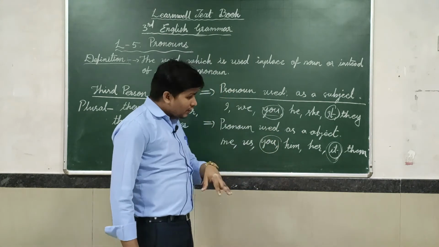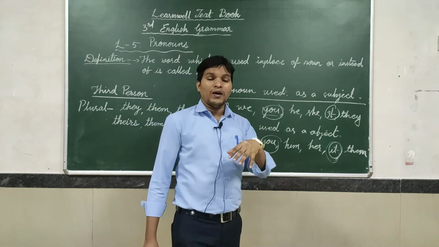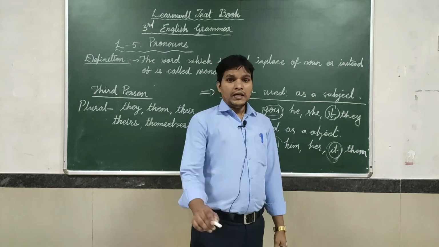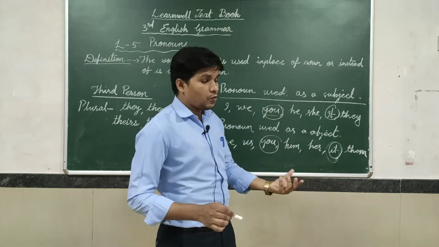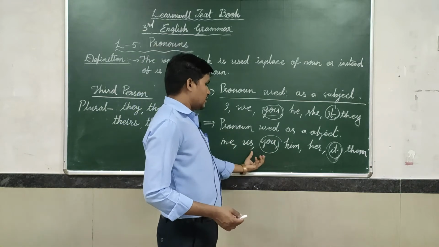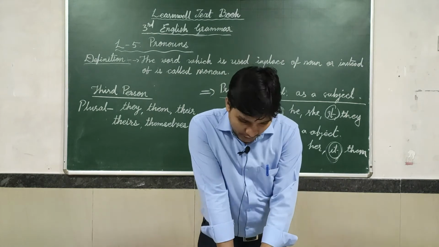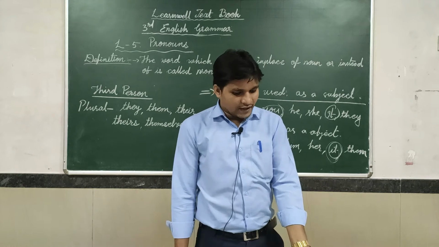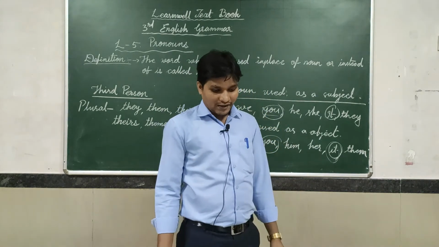But you have to keep in your mind that pronoun used as a subject, when we are going to use it as a subject, what we have to write, that is I, we, he, she, they. Got it? The same things if you use as an objective pronoun, so what we have to do? In place of I, you have to use me, us, him, her, them. So in this way you can use yourself. Okay, students, this is the subjective and objective things given for you.